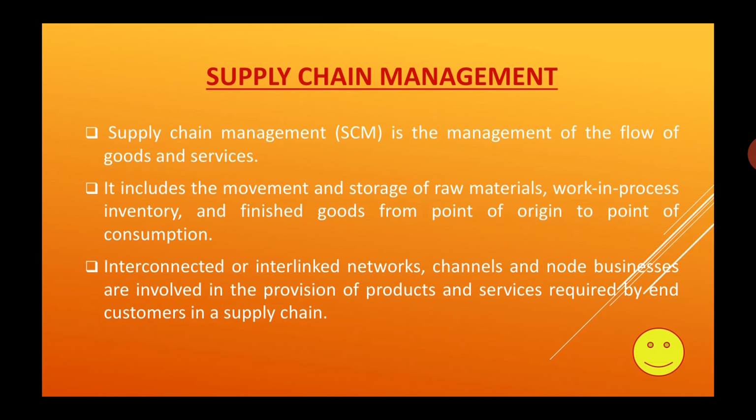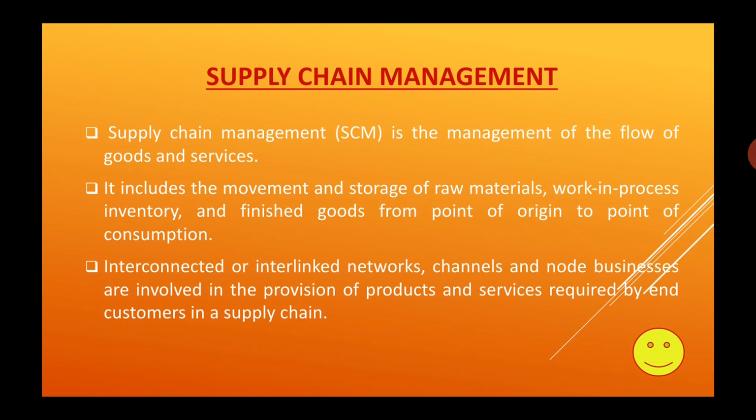Suppose there is some product, we can take it as a drug business, that means in the tablet business. When the tablet is produced, in supply chain management it is not only the tablet, but also the materials used for making the tablet, from those materials to the final product and the point of consumption.